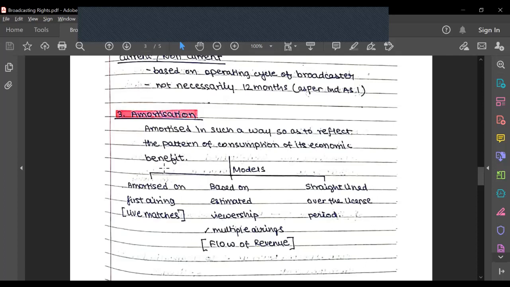In some cases, for example live matches, or some event which generally takes place once, the amortization will be on the first airing itself, and there's no straight lining. Or it's a small event, like, as I mentioned, Wimbledon. It happens once and is not aired again. So in that case, I'll amortize it over the first airing itself.